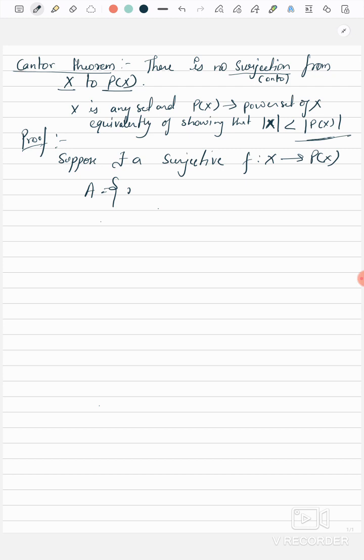This set will give a contradiction: with the help of this set we get into a contradiction of our assumption, and hence our theorem has to be true. This is how we go for proof by contradiction.